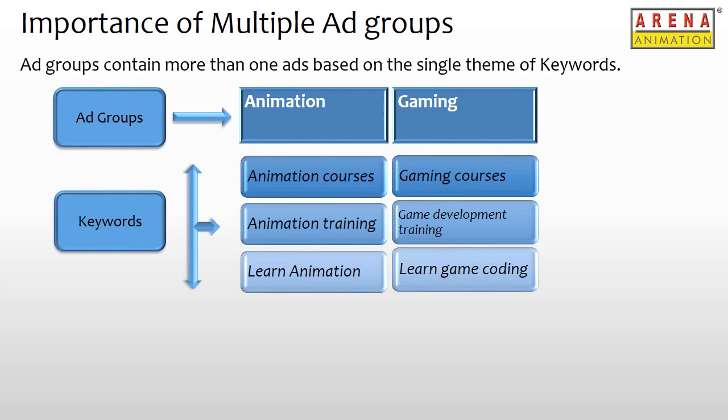Similarly, a gaming ad group created with all the gaming related keywords and ads mapped to it, the ads will be more relevant for someone looking for gaming related terms.